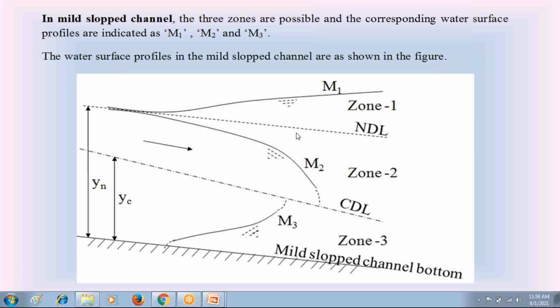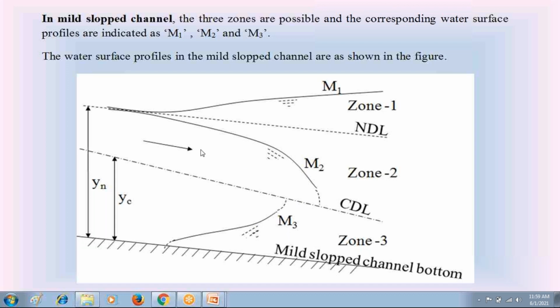We know that the water surface profile in the mild slope channel is called M curve. If that M curve is in zone 1, it is called M1. If the M curve is in zone 2, it is called M2. If the M curve is in zone 3, it is called M3. So like that, in the mild slope channel bottom, we have three water surface profiles, M1, M2, and M3.